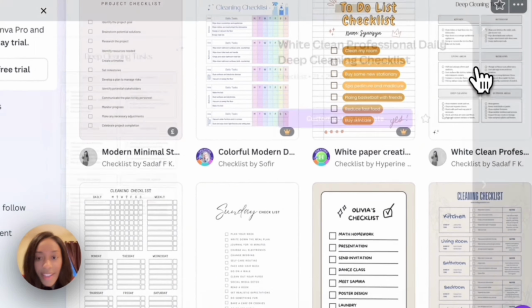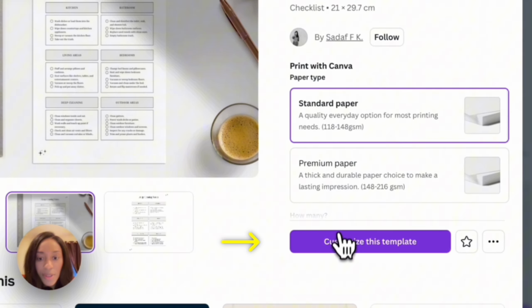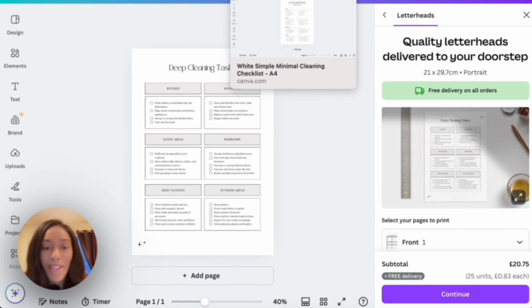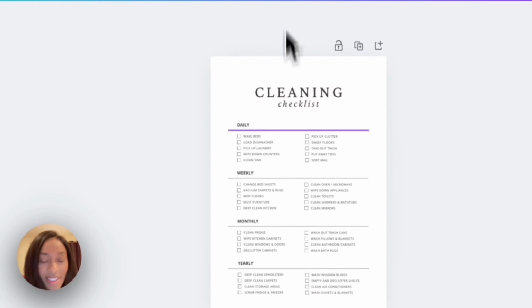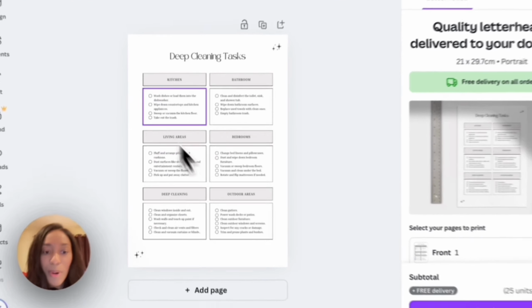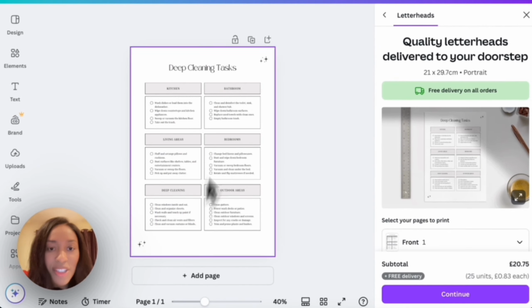I also like this template. Let's go to customize this template. And so right now I'm deciding between two templates. You can let me know which one you like best in the comments below, but let's decide on which one we're gonna go with. I like how this one leaves more room for explanation. Let's go with this checklist.